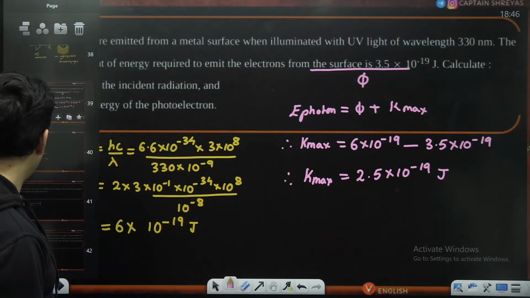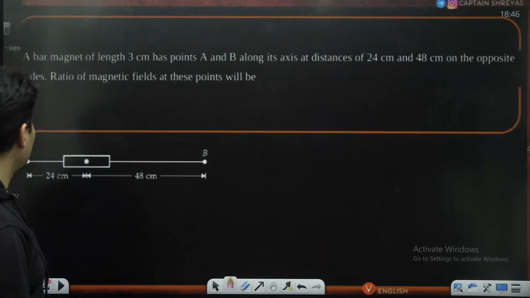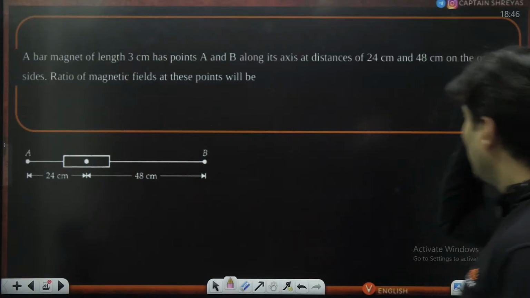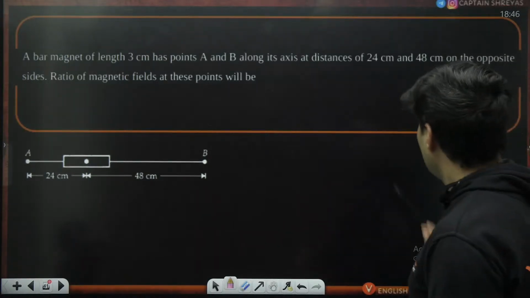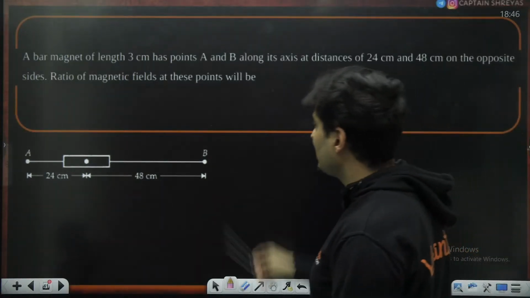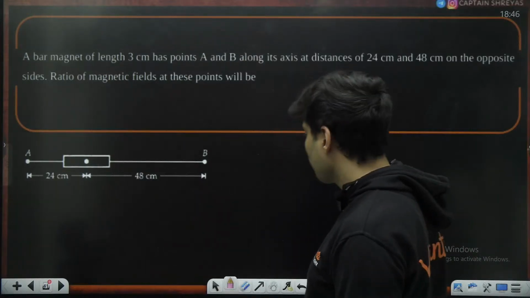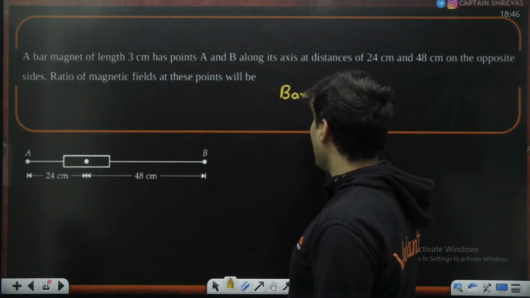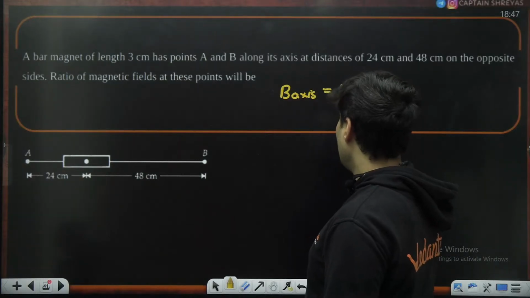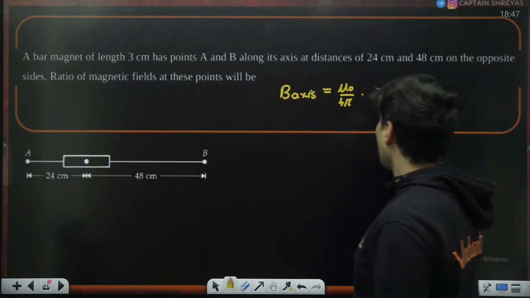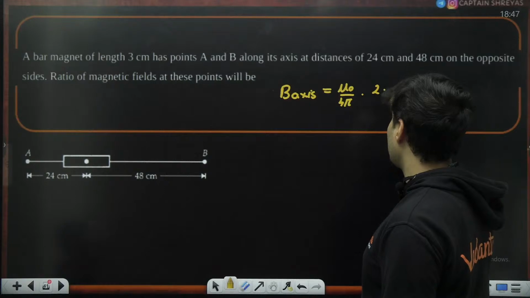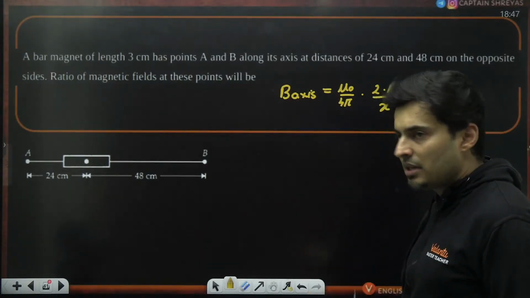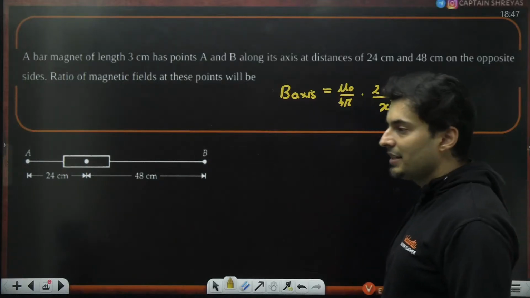Awesome. Moving on to the next question on your screen. There is a bar magnet of 3 centimeters in length and has 2 points along the axis, one at 24, one at 48 centimeters. The ratio of the fields at that point will be. Since we are talking about axial points, the magnetic field on the axis is given by mu naught by 4 pi constant. On the axis, it is 2 times magnetic moment divided by x cube. The same magnet, the same constant, only x will change.